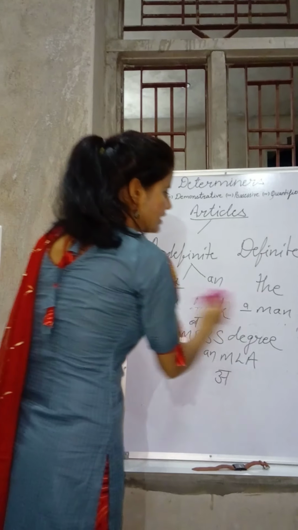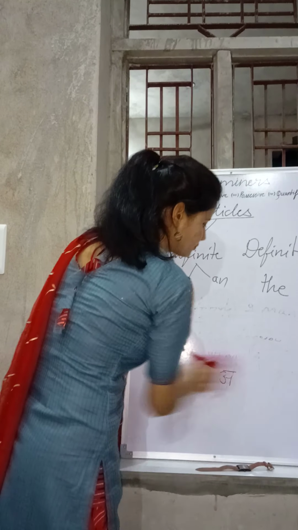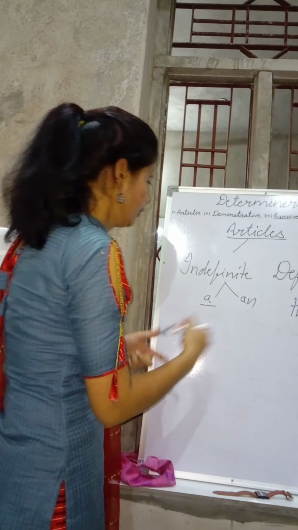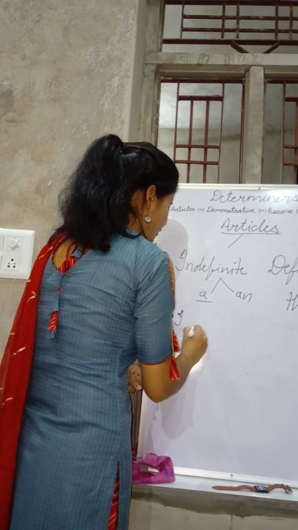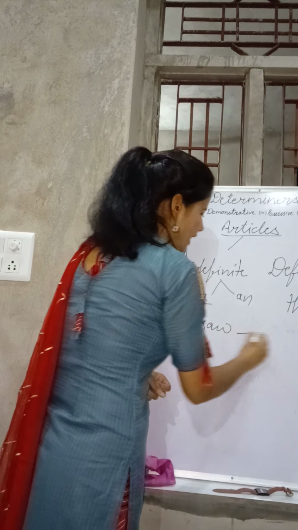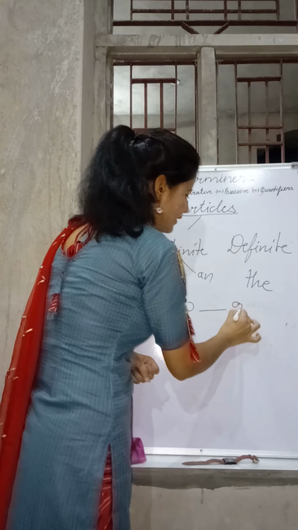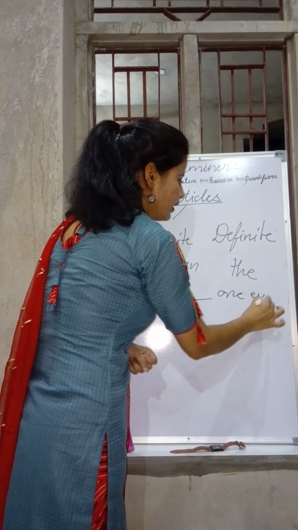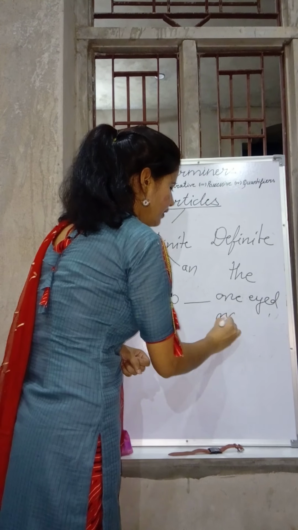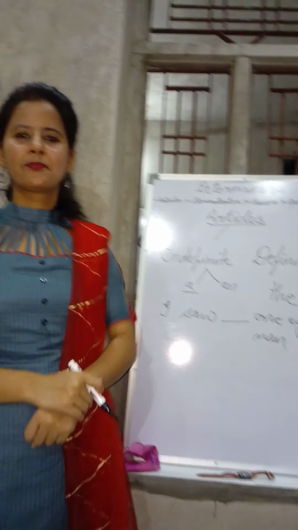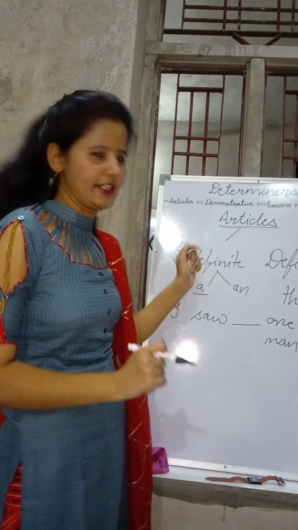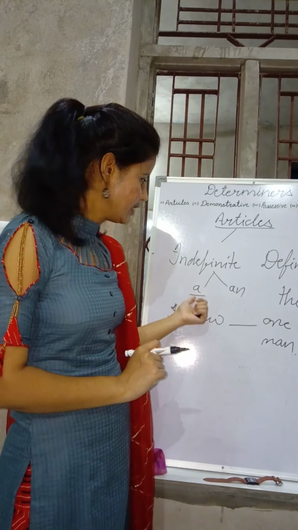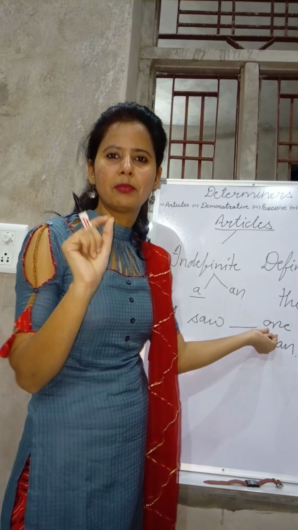You can understand this with one more example. If I say, "I saw this one-eyed man," just to fill this with indefinite articles, you see, we look at the beginning sound.